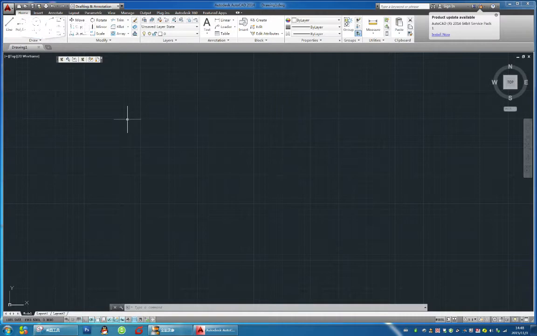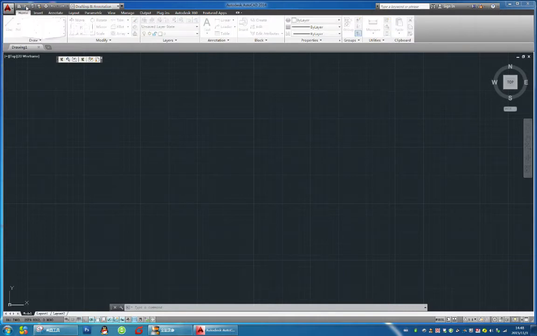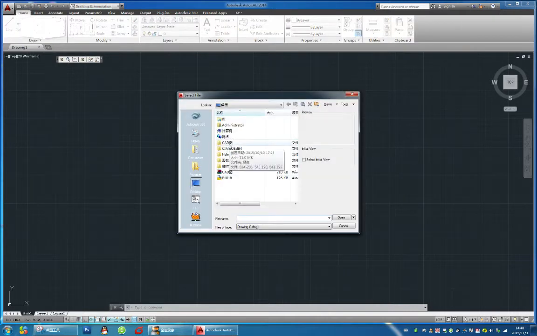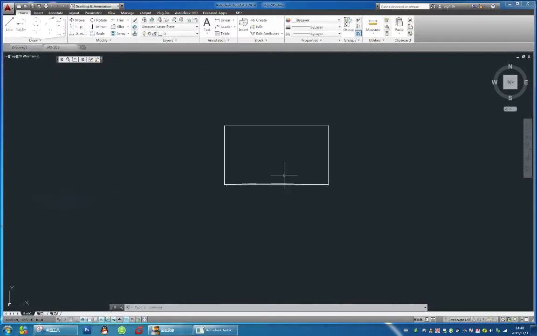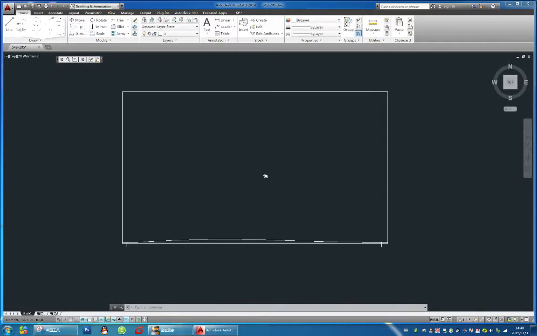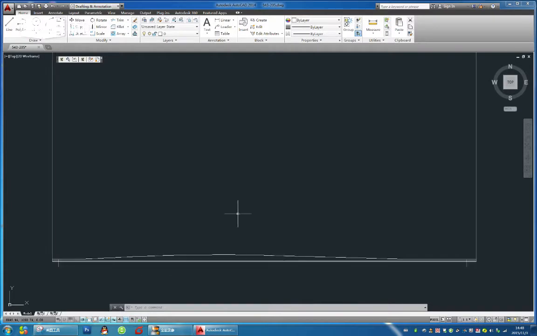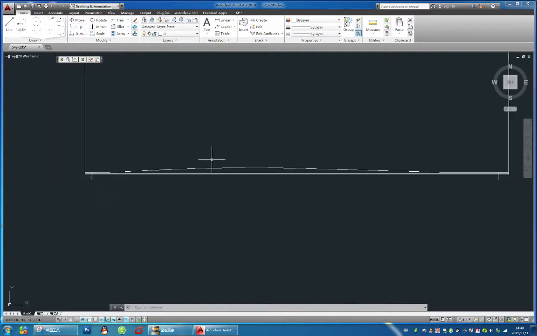You can draw a painting, create a painting here, or we can open an available one. From this drawing, we can notice this is a little complicated.